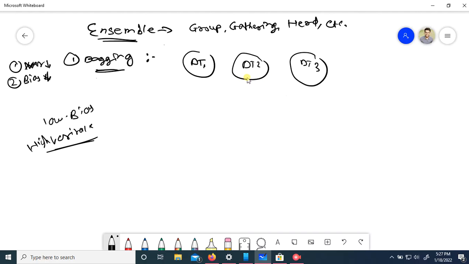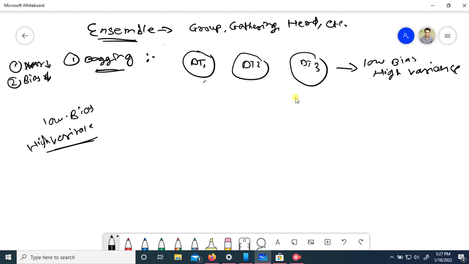Just understand it this way: these are decision trees which are trained till depth, fitted till depth. These are overfitted decision trees. So these decision trees have low bias and high variance.